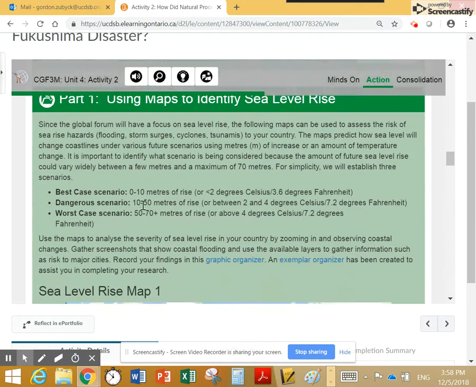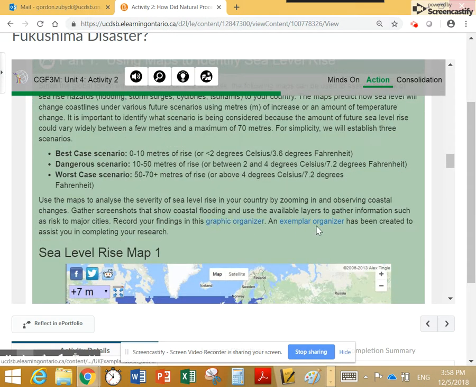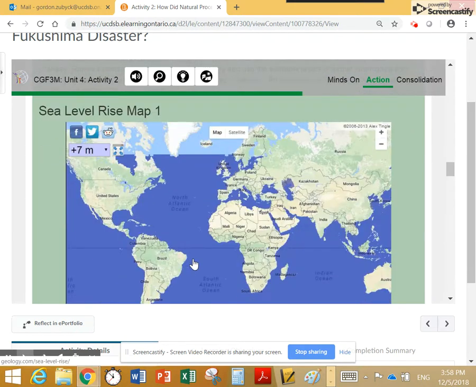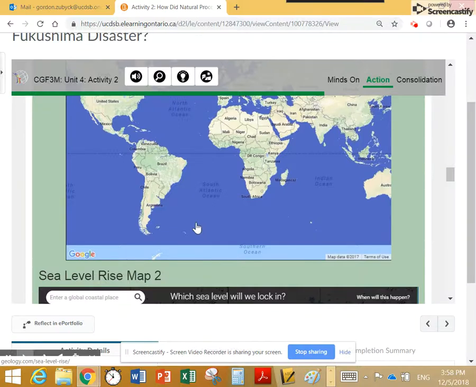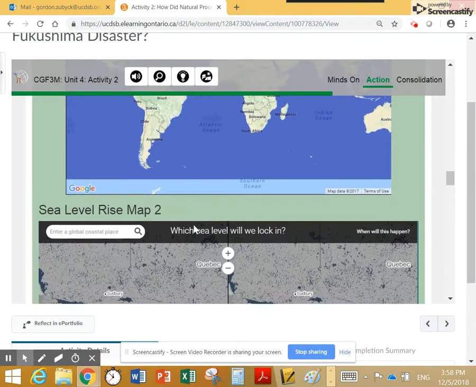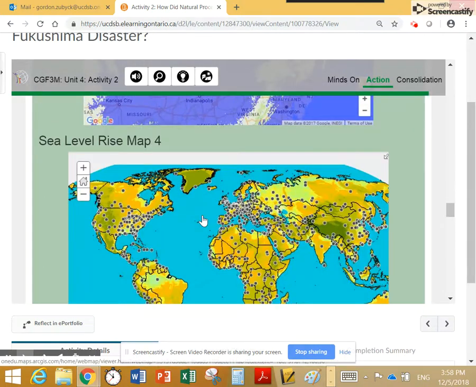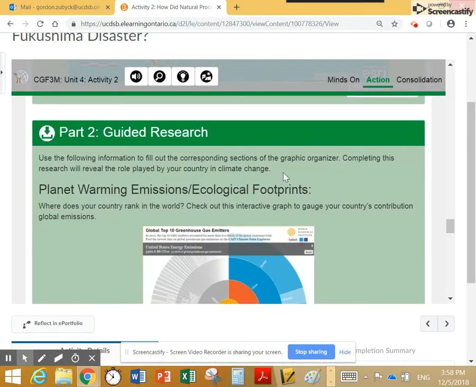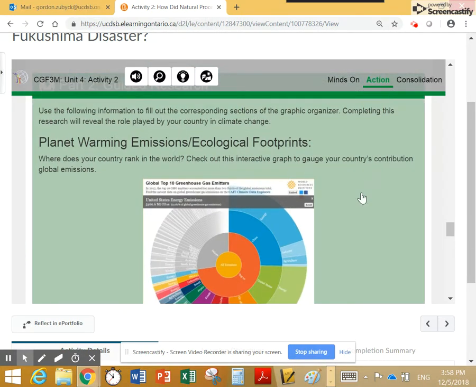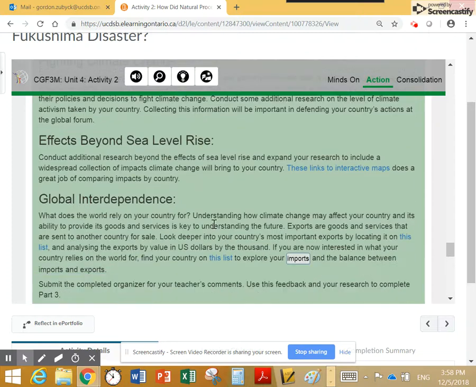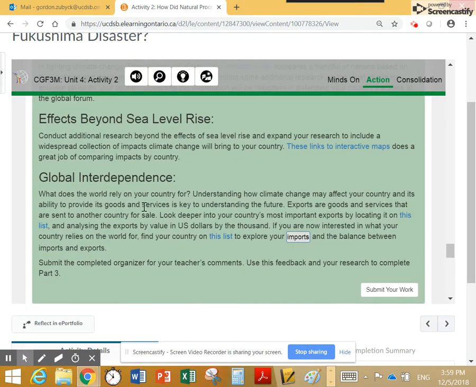Then, using some maps, we've got some graphic organizers for you to use, and there's an example one. You're going to analyze what's going on in the country you chose using these maps. They show how the amount of land above water is going to change over the years with different levels of water rising. So it's important to make sure you use these. They will help you get the information you need to complete, in this case, this guided research. You're going to complete another graphic organizer. There's an interactive map you can use, and the climate change interactive. All of these are different things you can use, as well as this global interdependence.